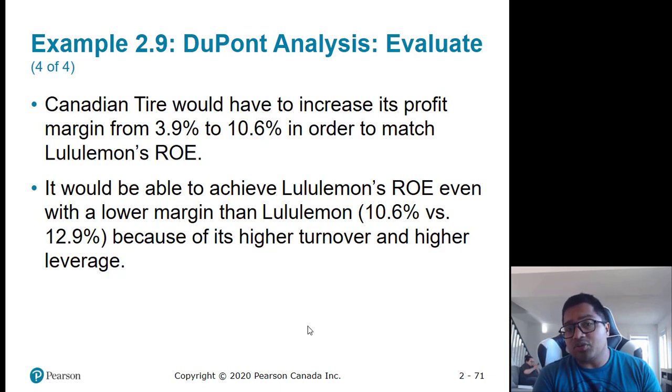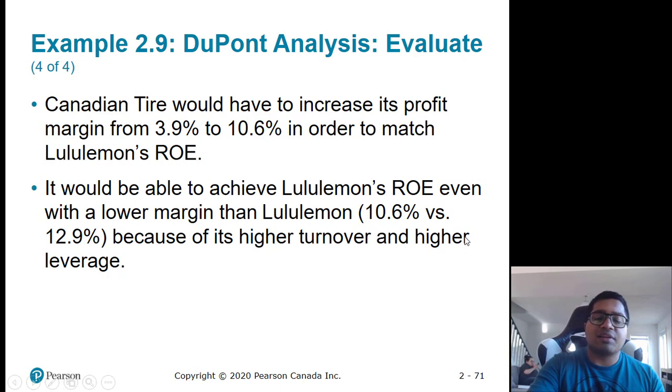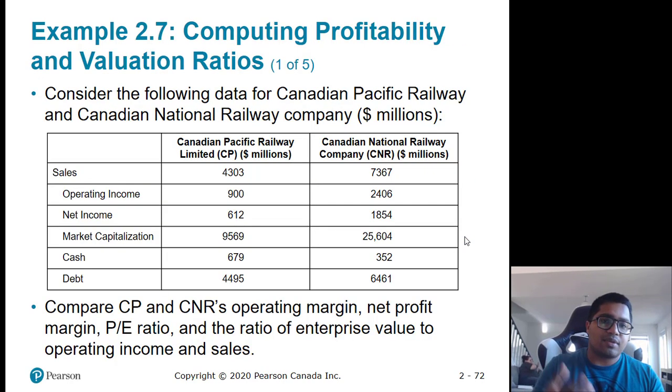It would be able to achieve Lululemon's ROE even with a lower margin than Lululemon because its turnover is higher and leverage is higher. So it has more debt. So that multiplies it. That's a multiplier.